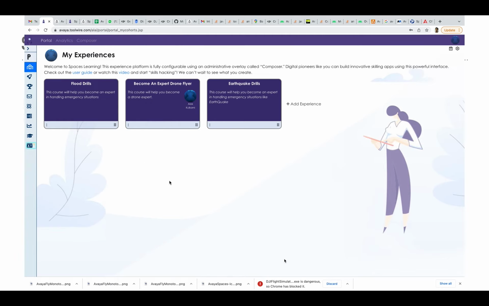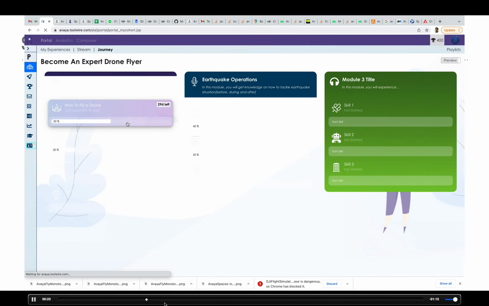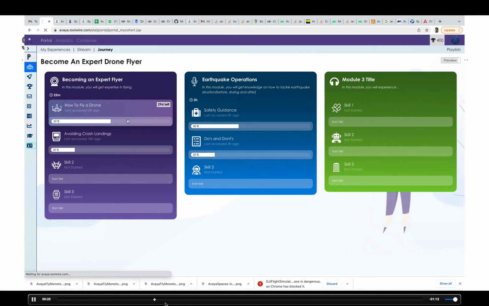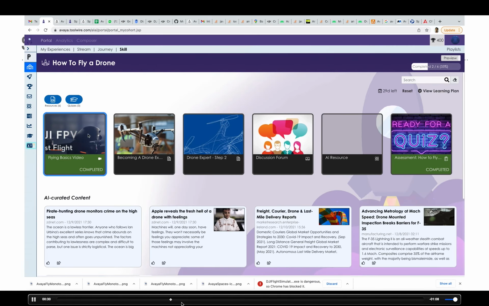This is the Spaces Learning integration. The Spaces learning platform by Toolwire will help us with the learning abilities that people can take up. There are a lot of courses over here and quizzes. So we can go through a few quickly. A person can become an expert drone flyer by following the course given over here. There is a course on how to fly a drone, which has basics, which I have already completed.